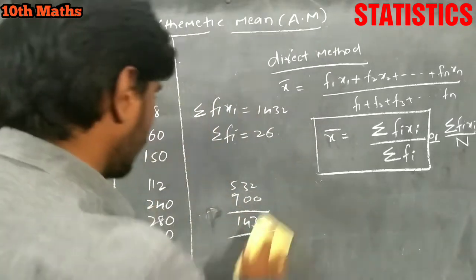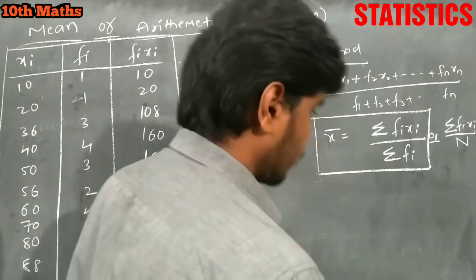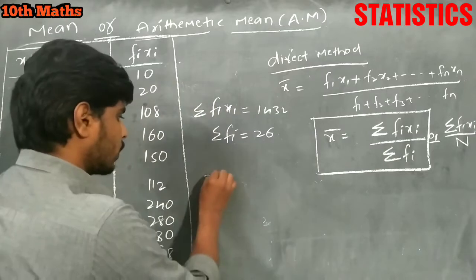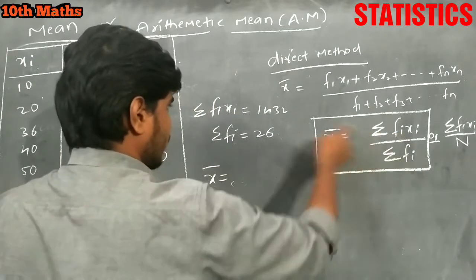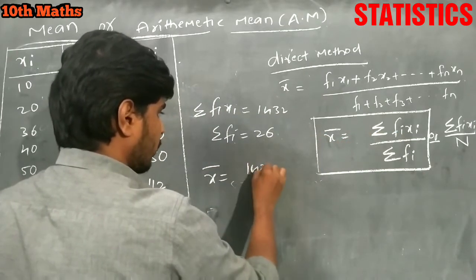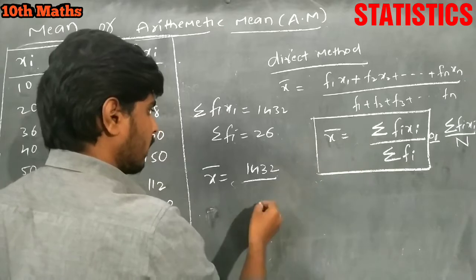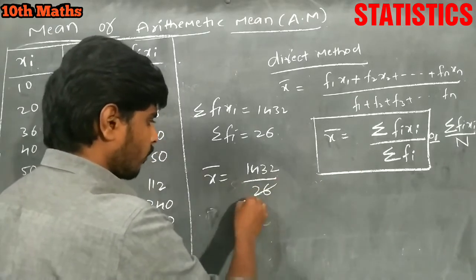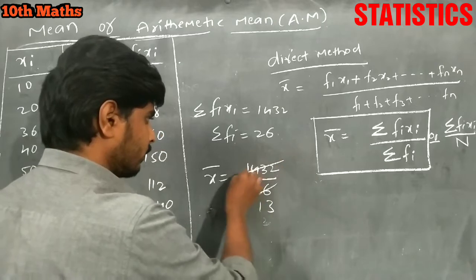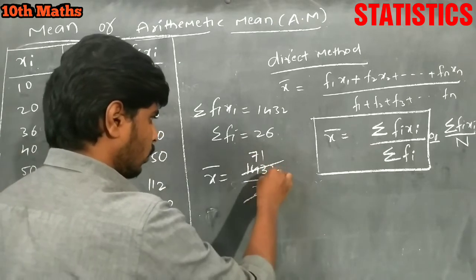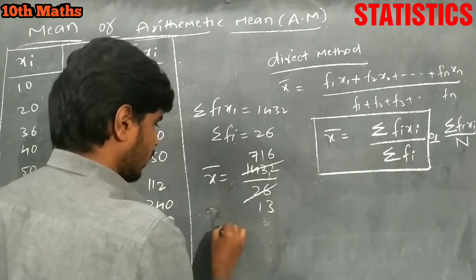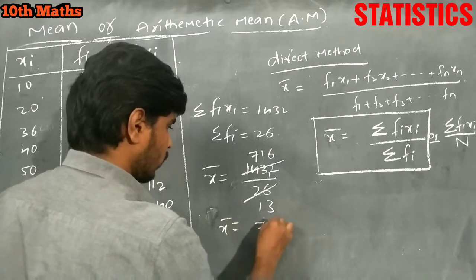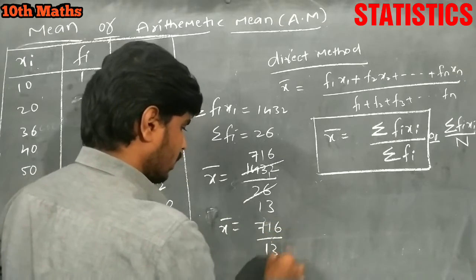Now we substitute the values in the given formula, x bar is equal to sigma fi xi, 1432, by sigma fi, 26. Now take the cancellation here: 2 13s are 26, 2 7s are 14, 2 1s are 2, 2 6s are 12. x bar equals 716 by 13.